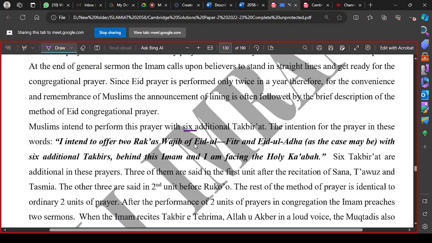The one who has missed it, because Eid prayers cannot be performed individually. It must be performed in congregation. So if the person has missed Eid prayer, then he can join a congregation at another place if it is possible. Otherwise, if he has missed it due to some reason, there is no qaza for it.